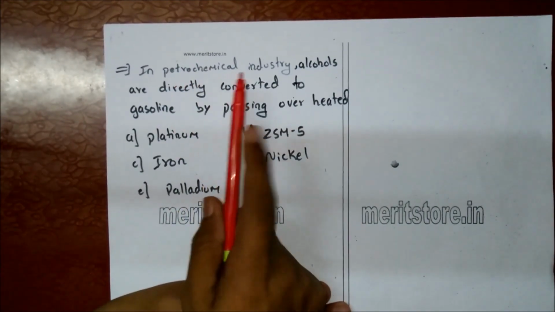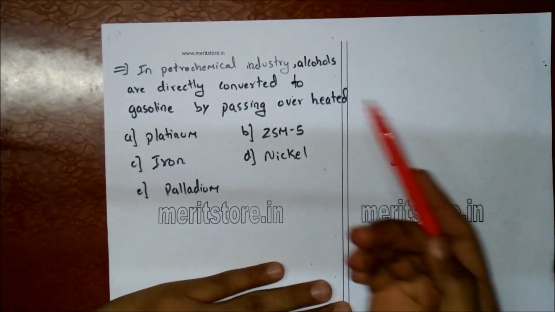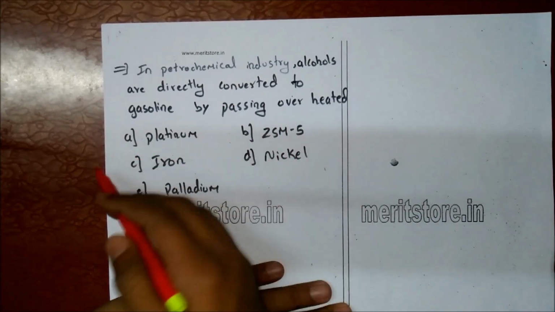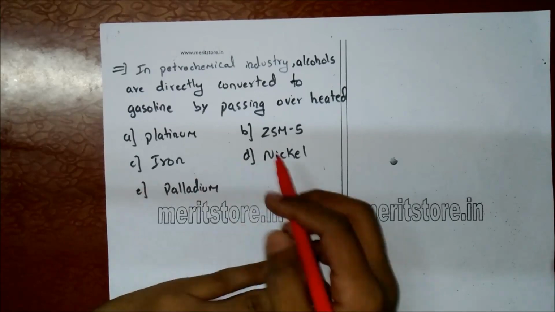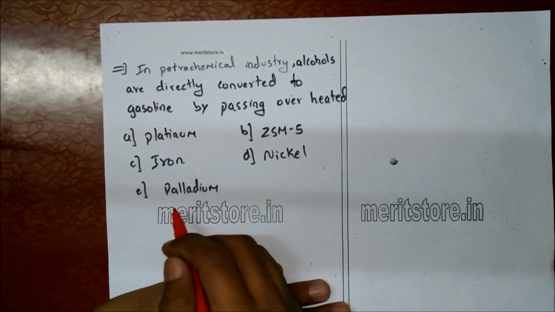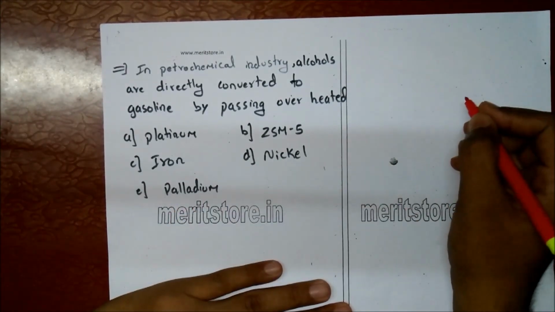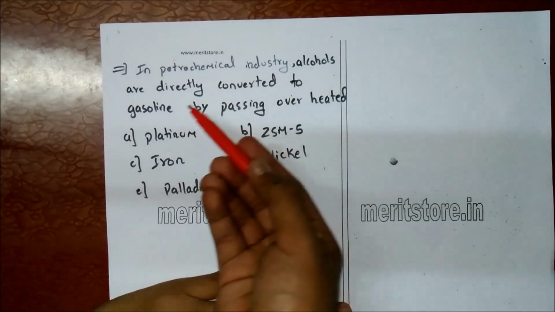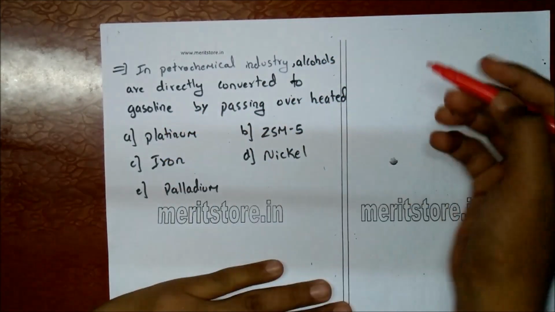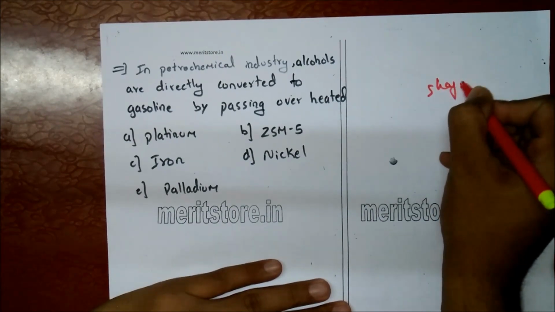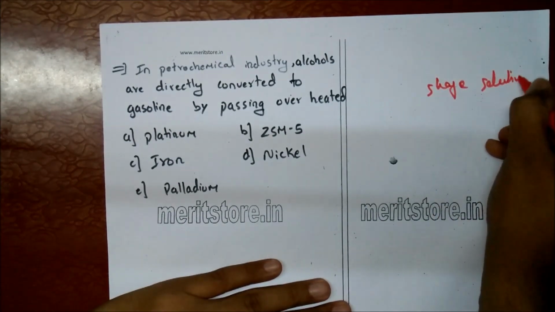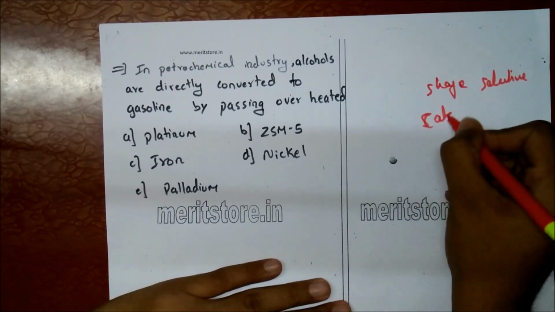In the petrochemical industry, alcohols are directly converted to gasoline by passing over heated A. Platinum, B. ZSM5, C. Iron, D. Nickel, and E. Palladium. Now, in such a reaction, alcohols are converted into gasoline. Such a reaction is an application of shape selective catalysts.